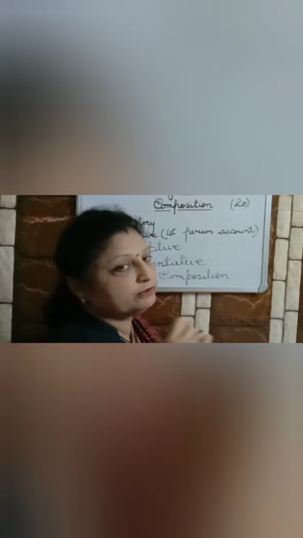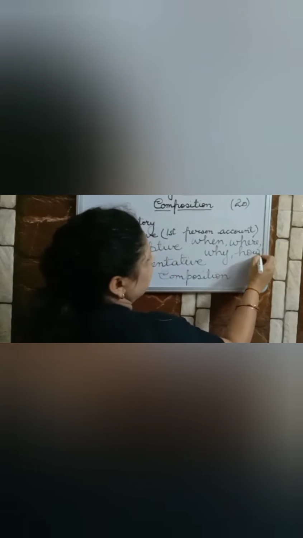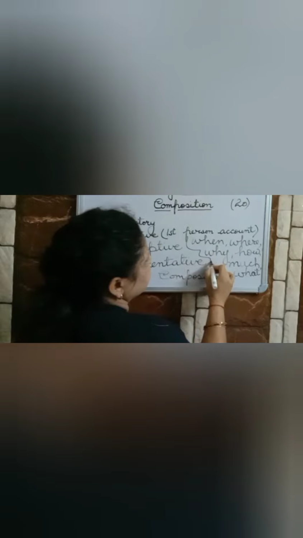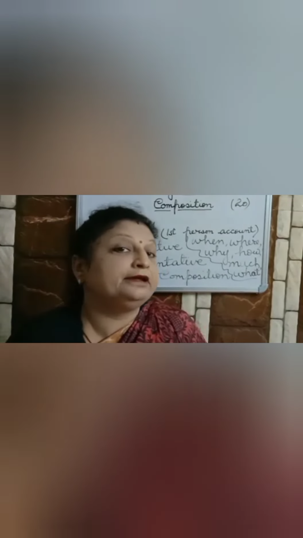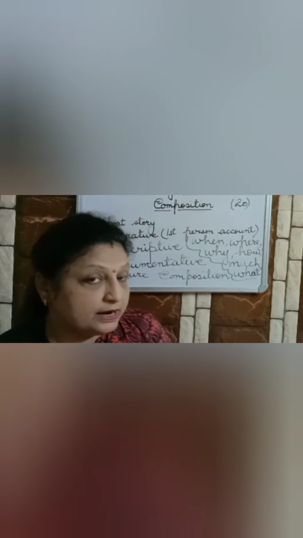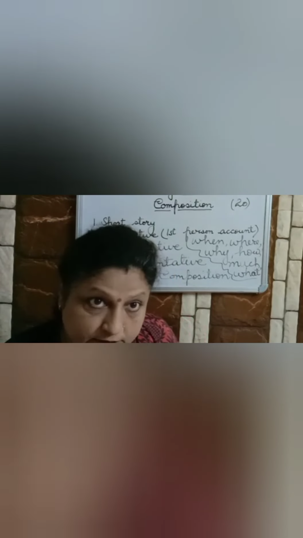In narrative, when you are going to narrate an incident: when, where, why, how much, what, all these points should be depicted in your composition while you are writing it.